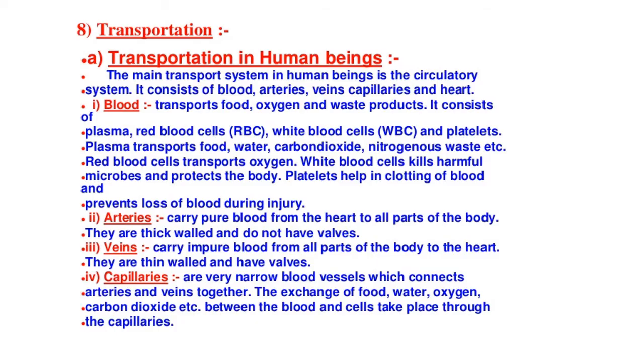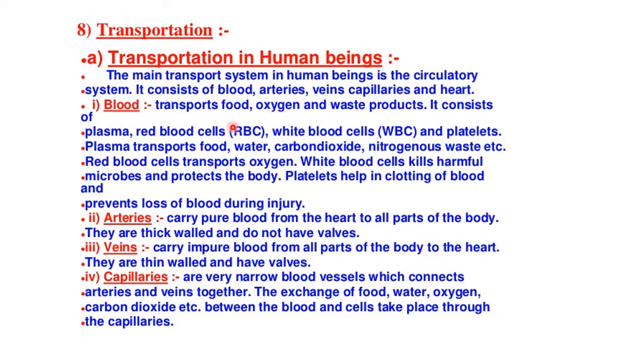When we talk about the transportation system in human beings, there are a few things involved: the blood, then the arteries, veins, capillaries and heart. Let's see what the functions of all those things are. First one is the blood. What is the function of the blood? It transports the food, oxygen and waste products.